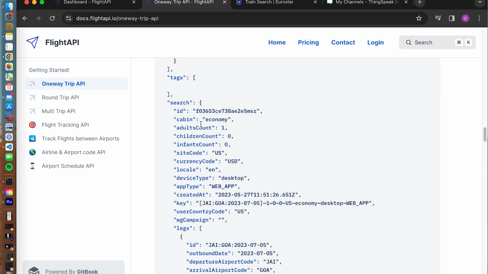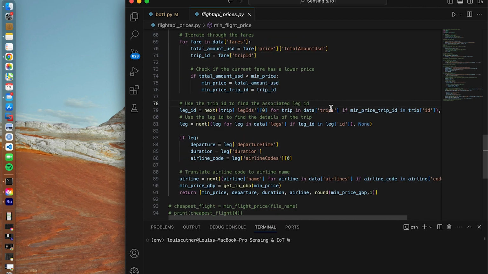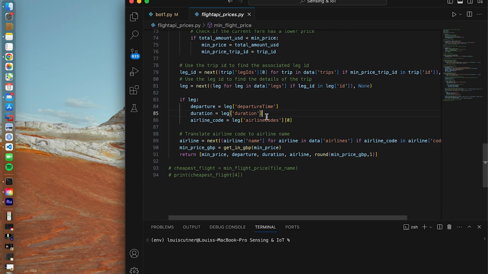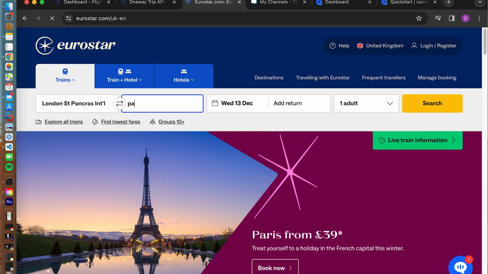I had to navigate the JSON structure and extract relevant information thanks to this script. It was quite complicated because they really bury their information quite deep in there. Then I had to use a currency converter API to convert from dollars to pounds.